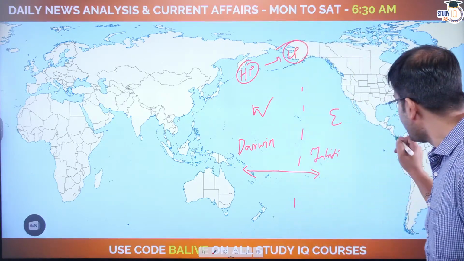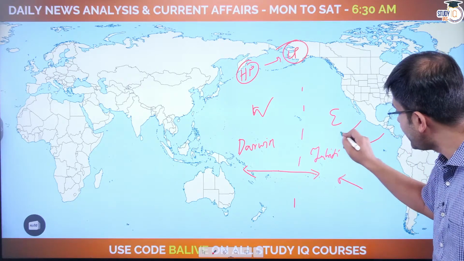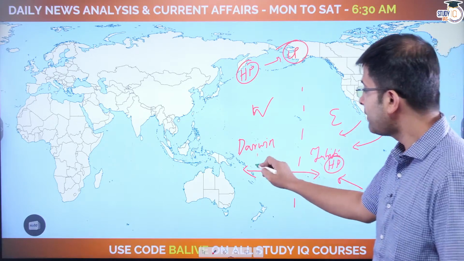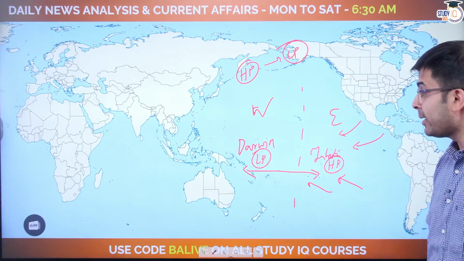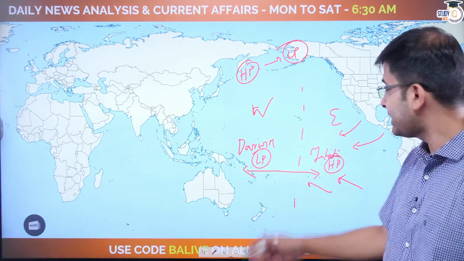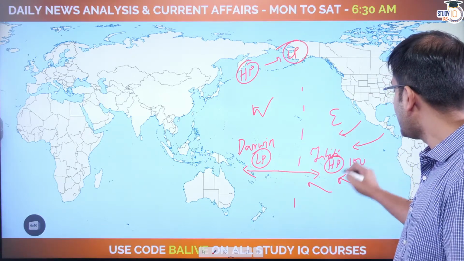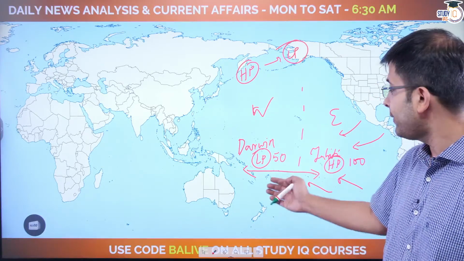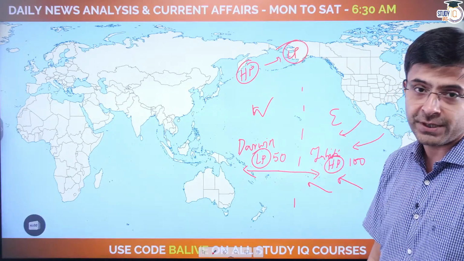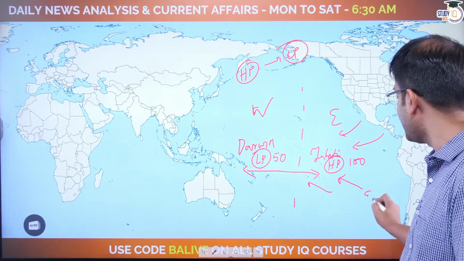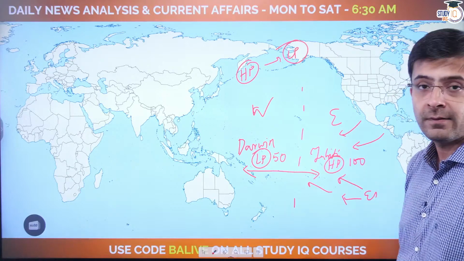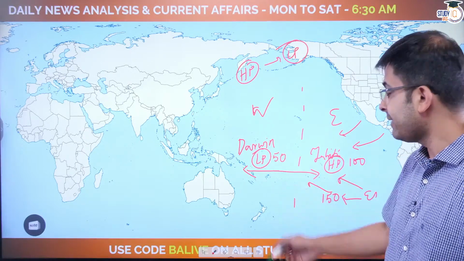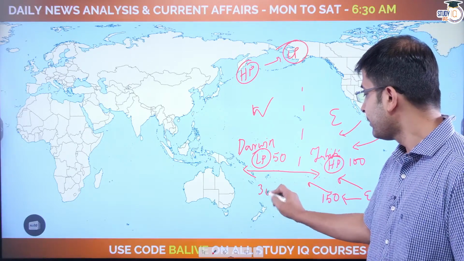So if your whole movement of trade winds is moving this way, Tahiti will see high pressure and Darwin will see low pressure. Now in a normal year, this would be expected. For example, say I had 100 bars here and 50 bars here, normal year. In an El Nino year, I have told you this will work at 150% efficiency, which means what? Now this figure goes up to say 150. My Darwin, my low pressure becomes even lower, say 30.